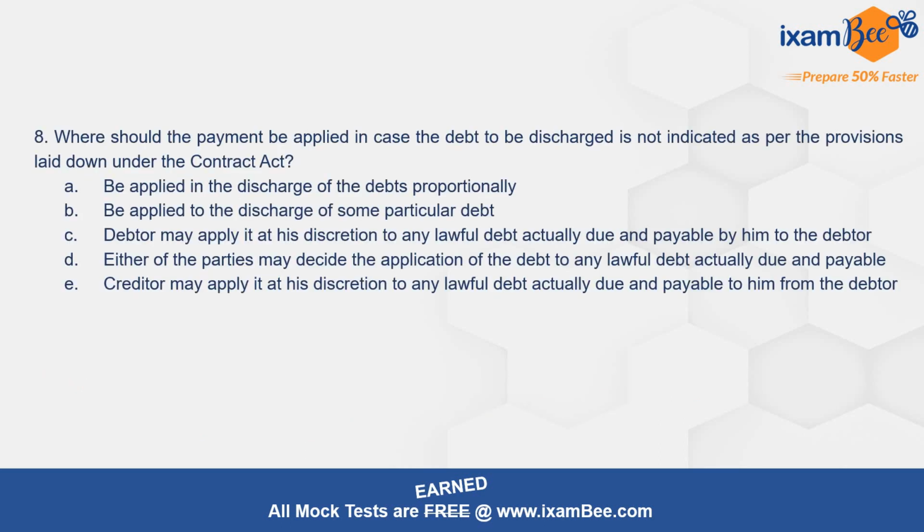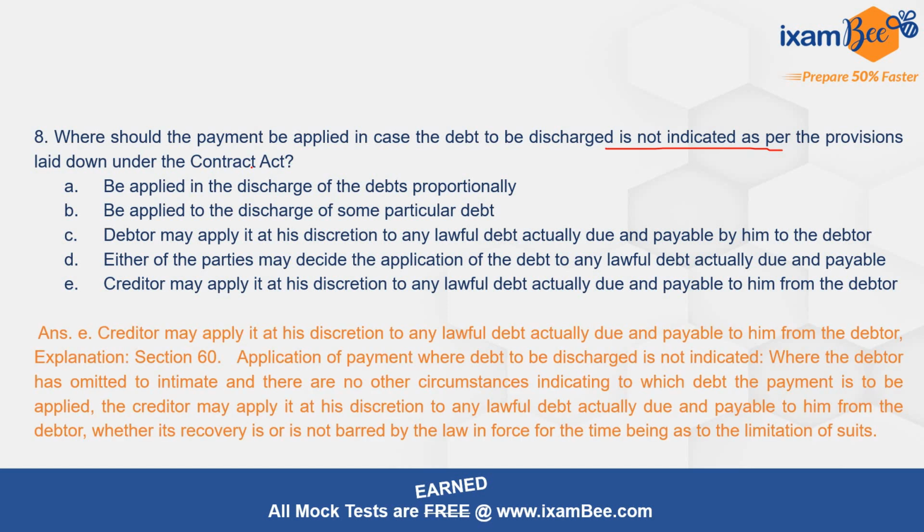Now moving on to our question number 8, which says: where should the payment be applied in case the debt to be discharged is not indicated, as per the provisions laid down under the Contract Act? So how that particular payment has to be appropriated in case जो debt discharge करना है उससे related payment has been made, but how that has to be applied that hasn't been indicated. And the various options you can see, and the correct option is E. Creditor may apply it at his discretion to any lawful debt actually due and payable to him from the debtor. Section 60 बोलता है application of payment where the debt to be discharged is not indicated.